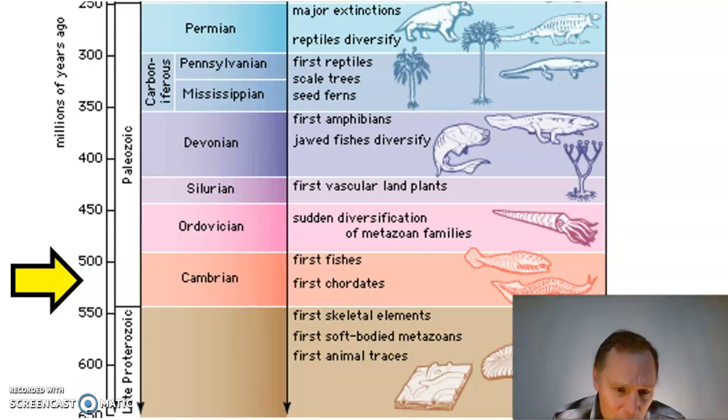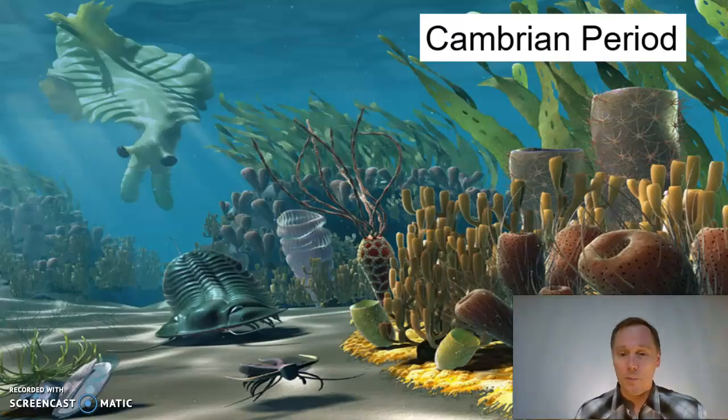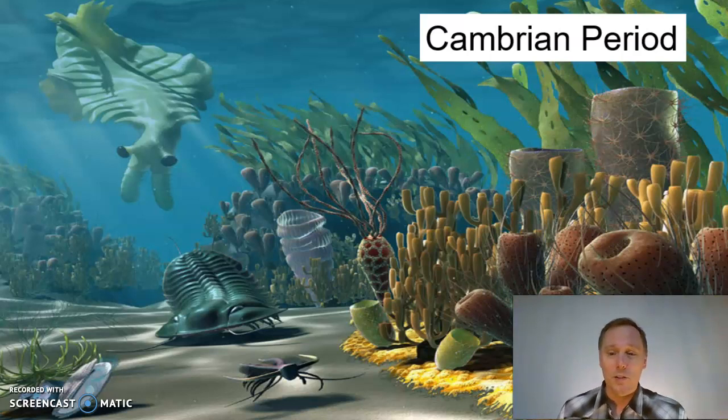Let's give life a little bit more time to cook. We are coming back in the Cambrian period. A lot of stuff goes on here in the Cambrian period. We have creatures and coral going on, and a new development called hunting. Yeah, predator-prey relationships begin in the Cambrian. Here you see an early predator going after its prey.